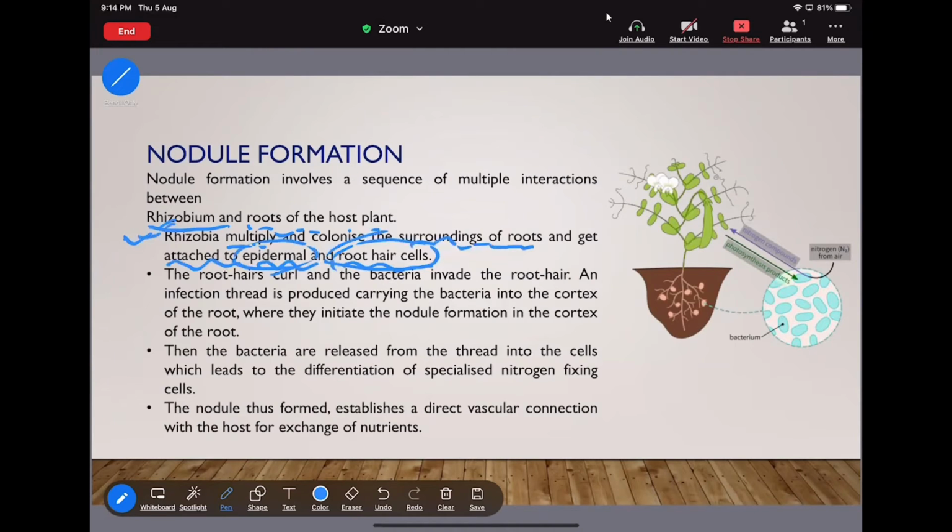These are the most important things. When there is an association between the rhizobium bacteria and the leguminous plant, the first thing the rhizobia do is multiply, increasing their number. The second point is that it colonizes the surroundings of the root, in the root hairs. Now it will colonize, that means it makes a colony.